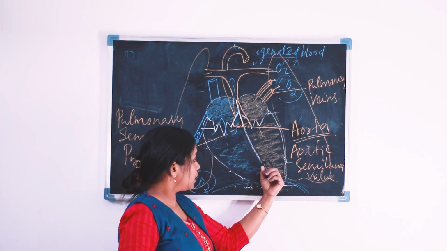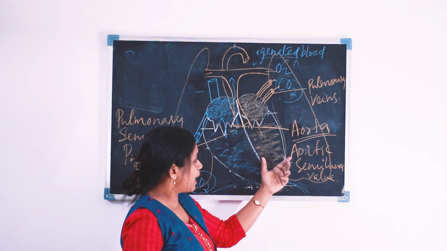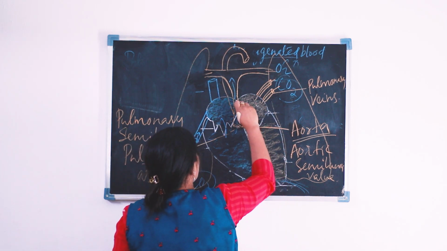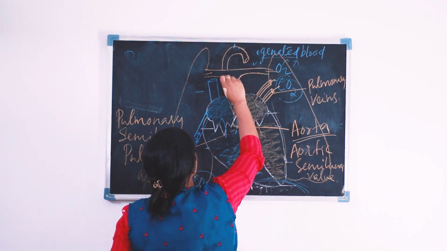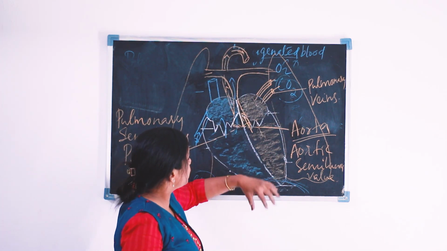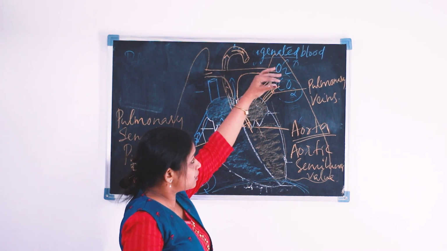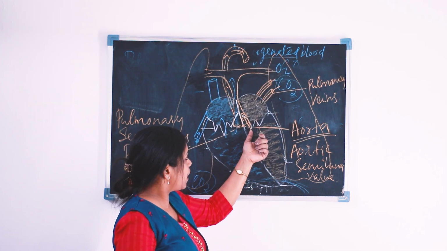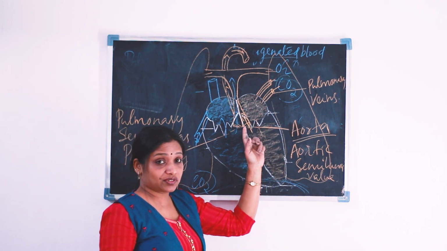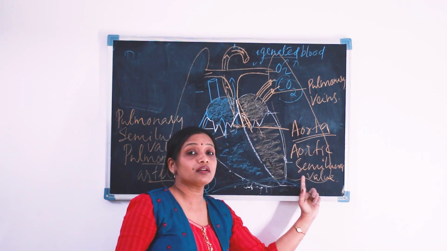As a result of the ventricular contraction, the aortic semilunar valve opens and the pure blood or the oxygenated blood enters into the aorta, and it goes to different parts of the body through branches of the aorta. So the aorta is a major blood vessel, the artery that arises from the left ventricle, and the valve which separates the aorta from the left ventricle is the aortic semilunar valve.